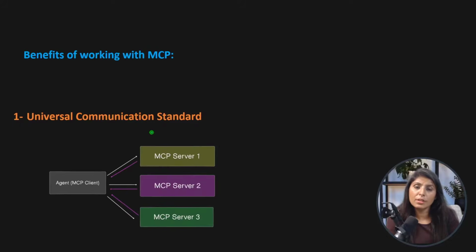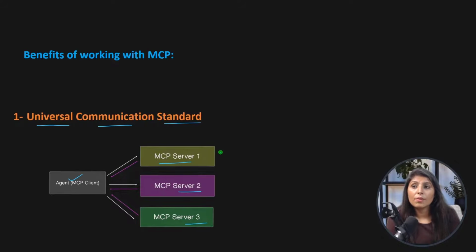Now let's see a few other benefits of using MCP. One other benefit is a universal communication standard. What it means is, see this example. This is an agent, MCP client. We are building this agent, and this single agent is connecting with MCP server 1, MCP server 2, MCP server 3.